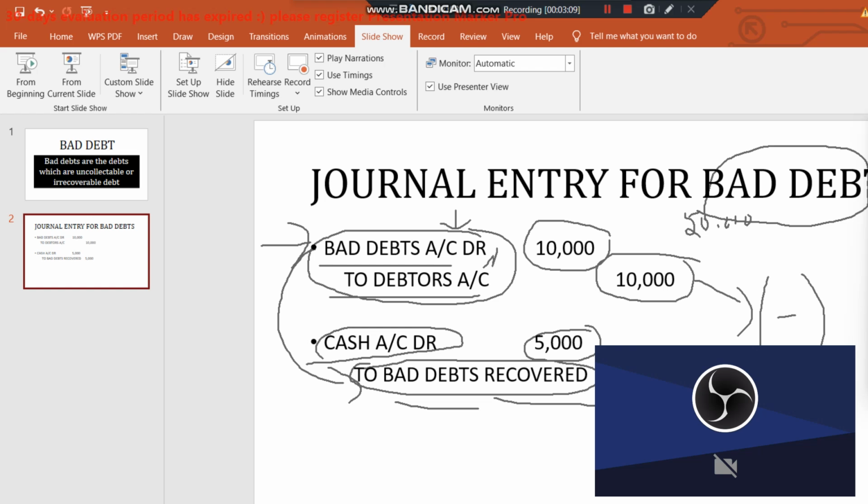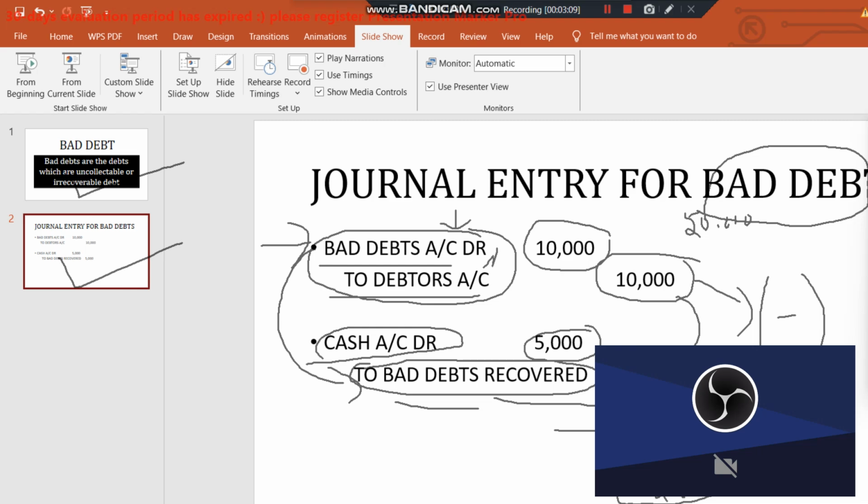So the remaining 5,000 is your actual bad debt now. Your bad debts have reduced from 10,000 to 5,000, and this 5,000 is going to be reduced from your debtors account in the balance sheet as well. You are also going to show it in the profit and loss statement, because it is going to reduce your profits by this 5,000 rupees. So this is the holistic concept of bad debt meaning and journal entry.